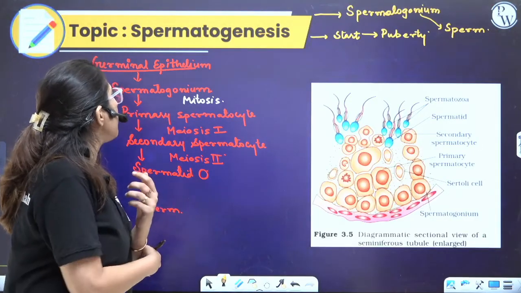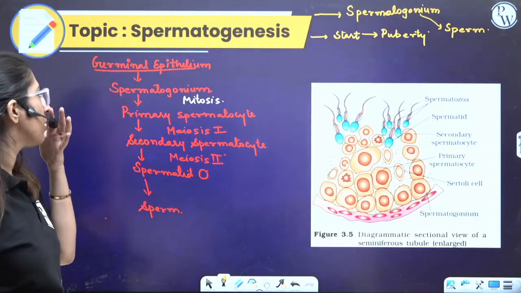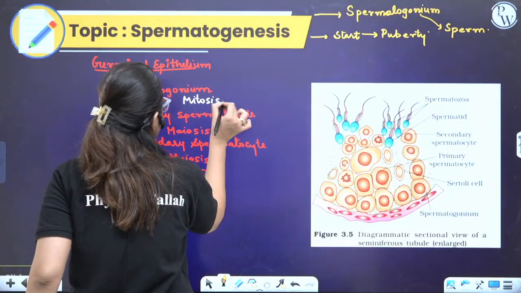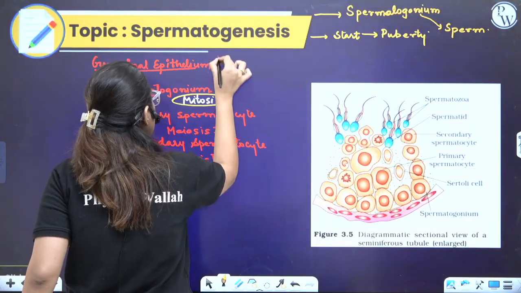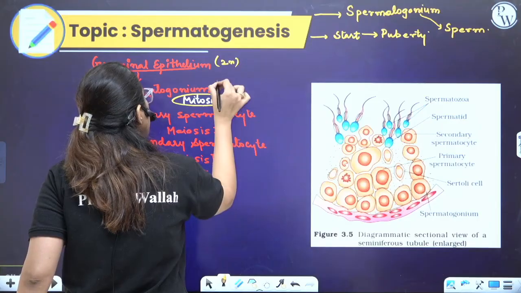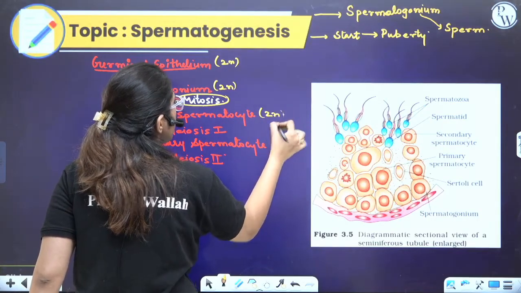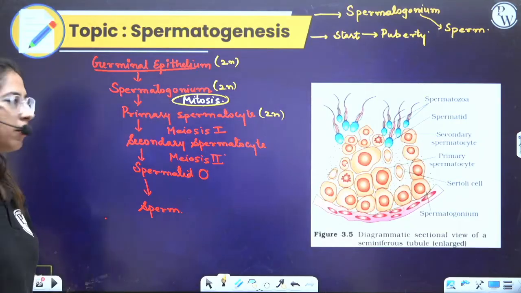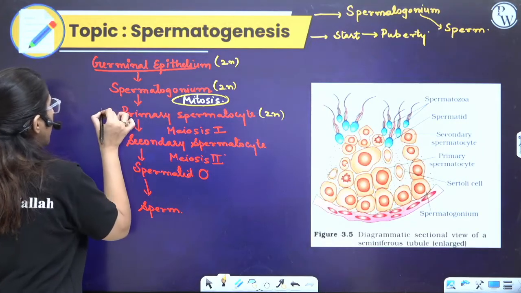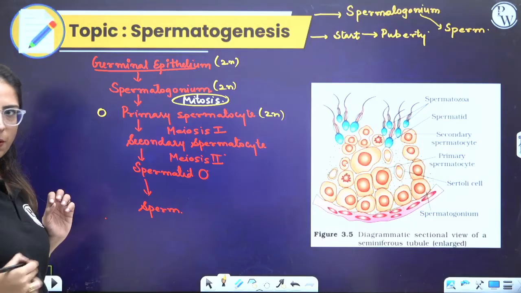Now, germinal epithelium, spermatogonium start forming, which undergoes the process of mitosis. Right? So here the cells were 2n only. This was also 2n. They were undergoing mitosis. They were also 2n. Now, there was one primary spermatocyte.